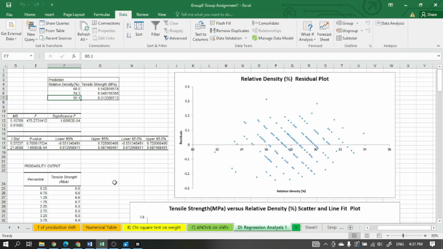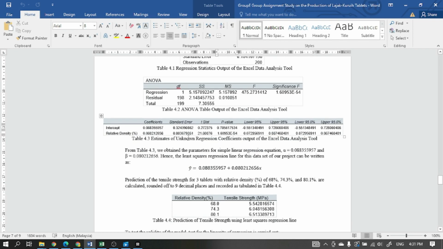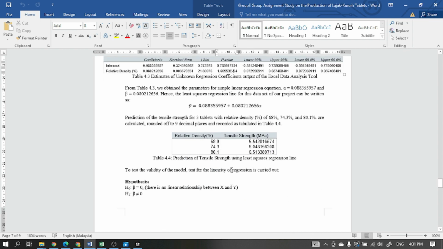We need to make sure our regression model is correct, so we need to do another test, the linearity of regression test. This is our hypothesis. The null hypothesis is beta equals 0, to show that there is no linear relationship between x and y, and the alternative hypothesis is beta not equal to 0, to show that there is a relationship between x and y.